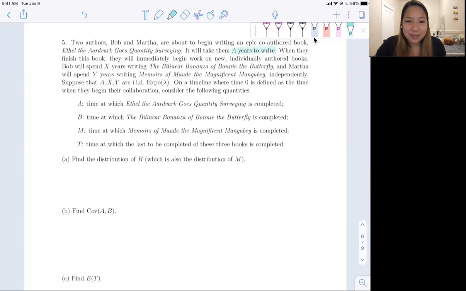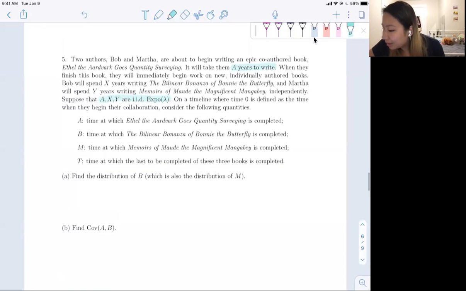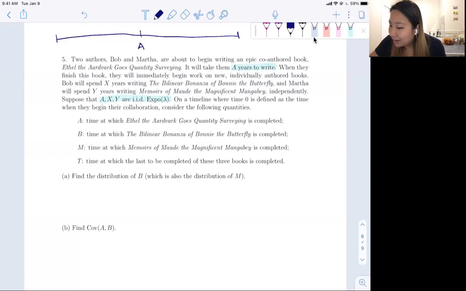Independently. So suppose that A, X, Y are IID Expo(lambda), and on a timeline where 0 is defined as the time when they begin collaboration, consider the following quantities. A is the time that Ethel the aardvark is completed. Let's draw a timeline. So 0, and then A, where Bob and Martha are both working on that.